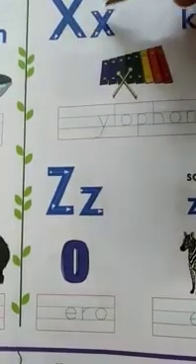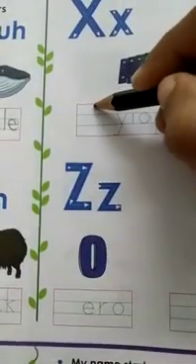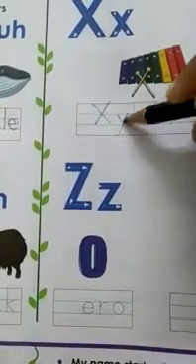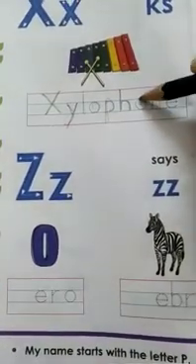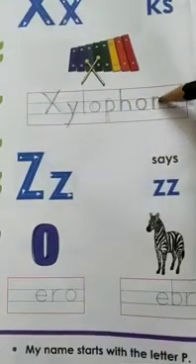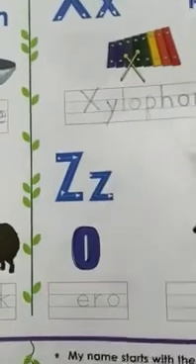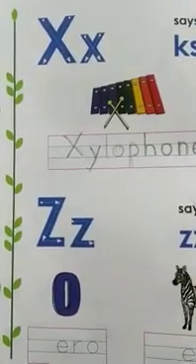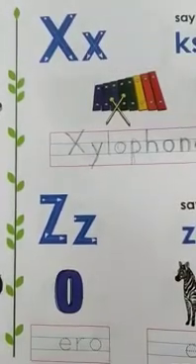Okay. Next comes X. This is capital X. Here small x. And here you can see a xylophone. Write X here. Write Y, L, O, P, H, O, N, E. Trace it. Okay, so X for xylophone and X says x, x, x. So say along with me. X says x, x, x.